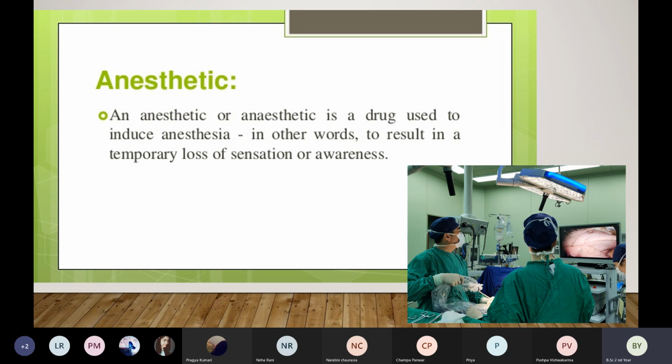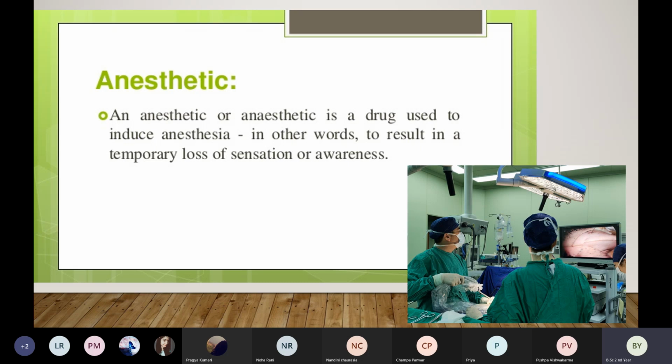Next is anesthetic. I've already explained anesthetic to you before. An anesthetic is a drug which is used to induce anesthesia. What does anesthesia mean? Loss of sensation. There is no sensation, no pain, no feeling. There is no awareness of the whole body. When the doctor is inserting an injection or doing any procedure on your body, you're not able to feel the pain; you become completely numb.